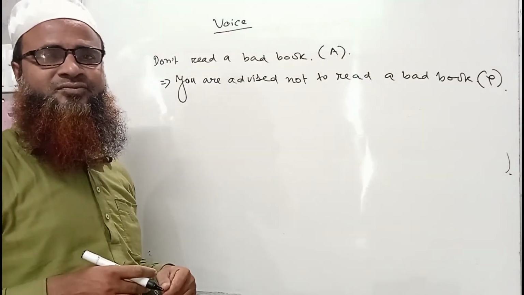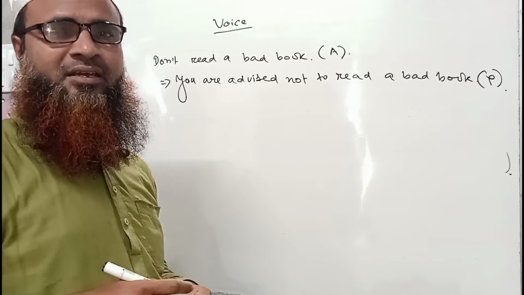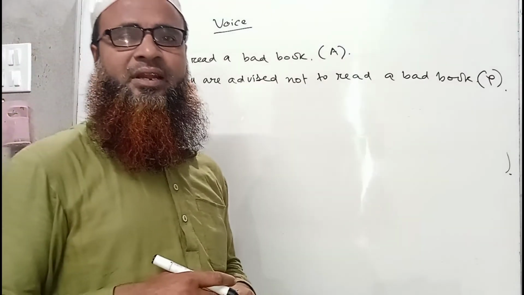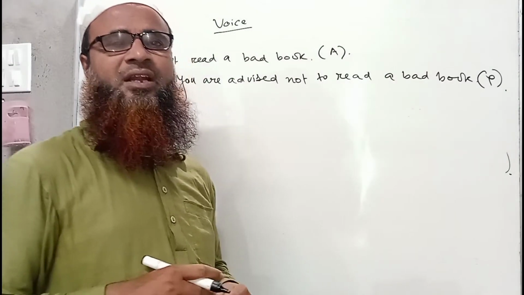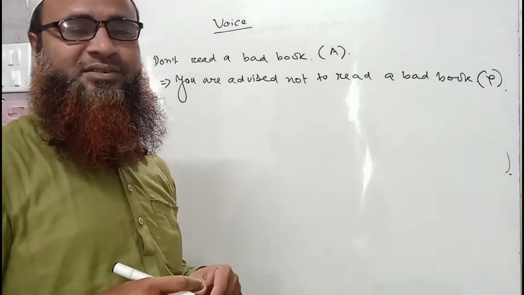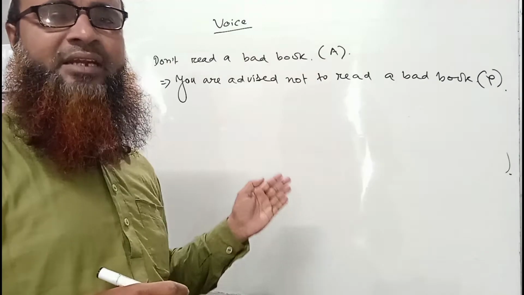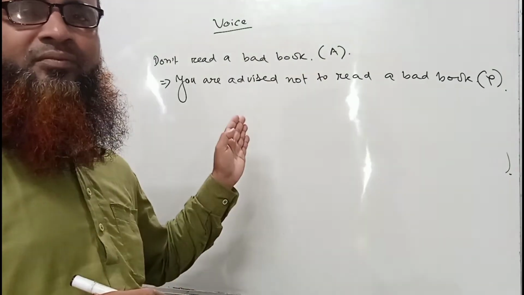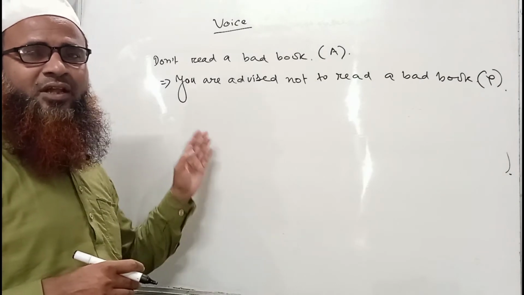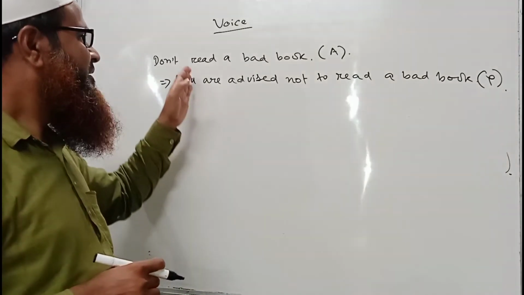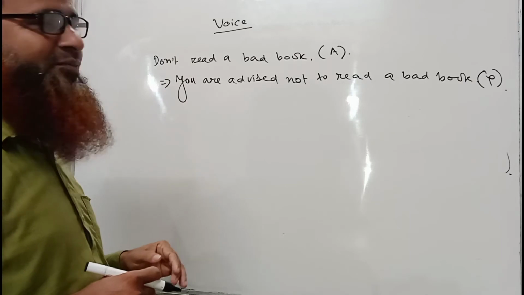He may write, let a bad book be not read. Okay? Let a bad book be not read. Or you can write, let a bad book be not read. So this will also be a passive form of this sentence: don't read a bad book.